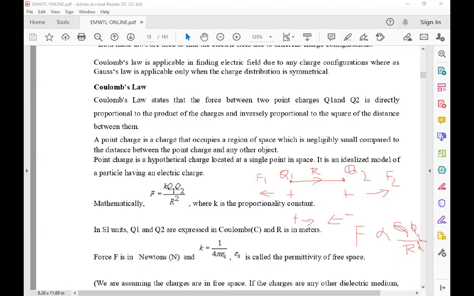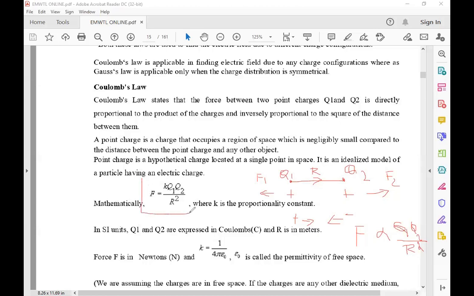A point charge is a charge that occupies a region of space which is negligibly small compared to the distance between the two point charges, or between the point charge and any other object. The point charge is a hypothetical charge located at a single point in space. It is an idealized model of a particle having an electric charge.